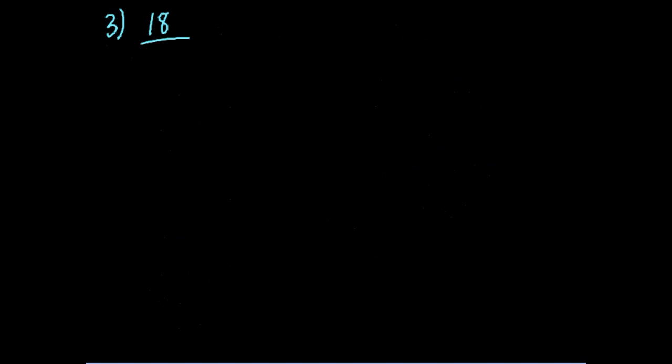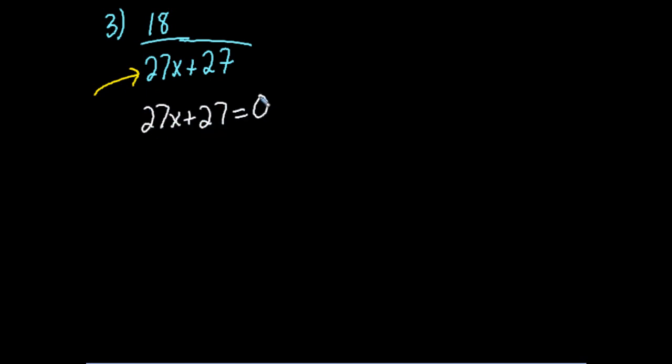So like this one, we get 18 over 27x plus 27. I'm trying to find the excluded values, so I'm going to take my denominator and set it equal to 0. So I'm going to subtract 27 from both sides.